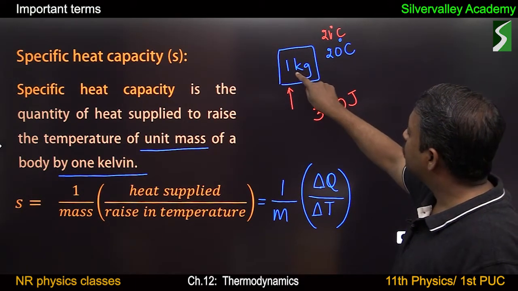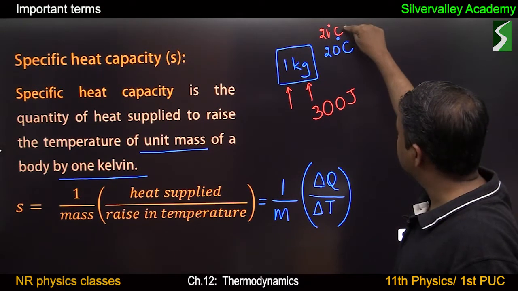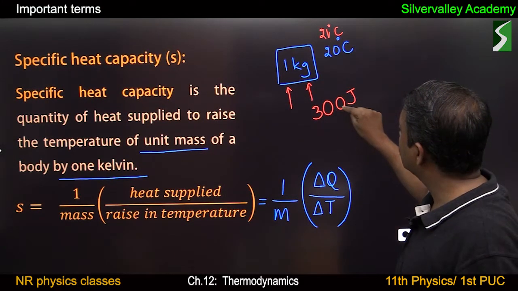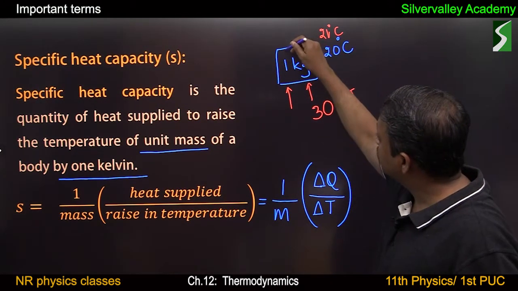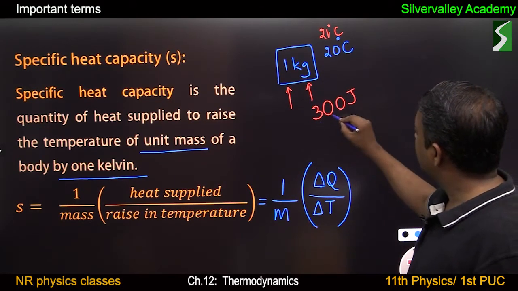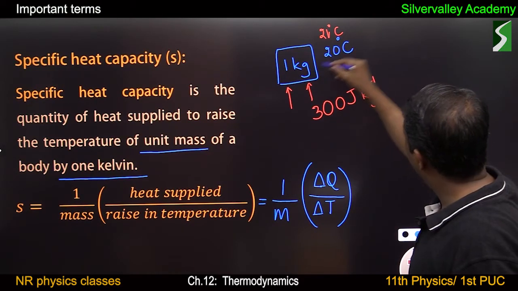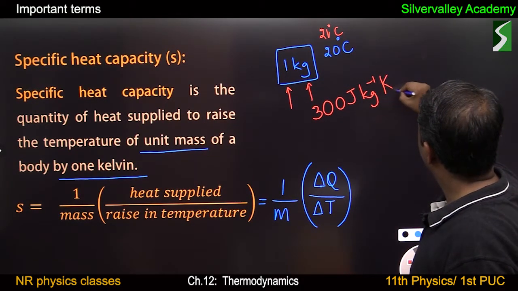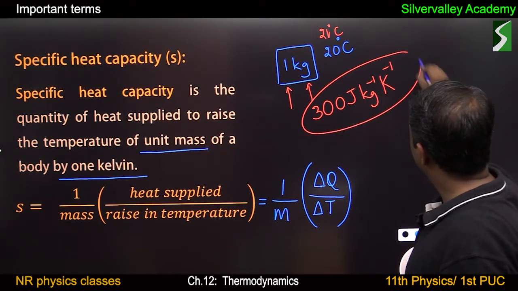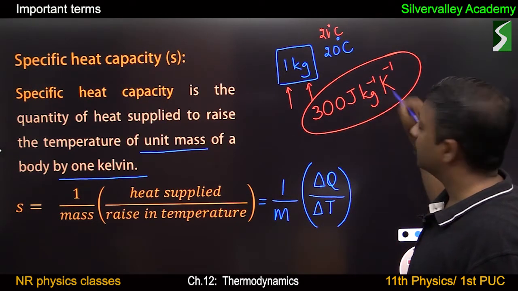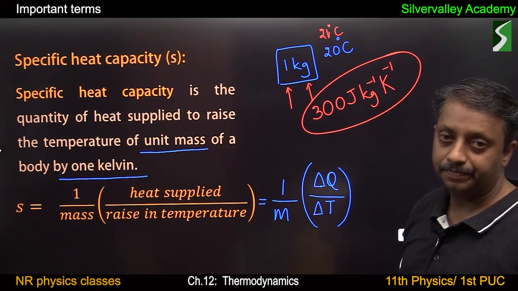To raise the temperature of 1 kg metal from 20 degrees Celsius to 21 degrees Celsius, 300 joule is required. Now specific heat capacity of this metal is 300 joule per kg per Kelvin for 1 degree rise in temperature. So this is how specific heat capacity can be used.